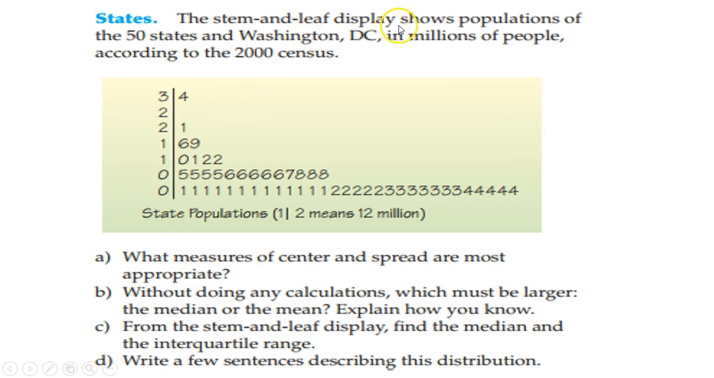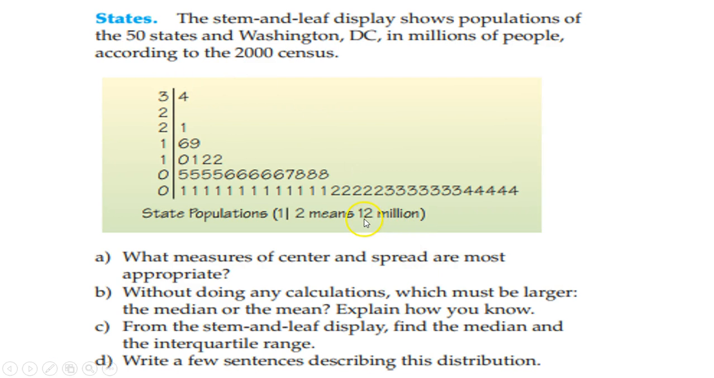The stem and leaf plot display shows populations of the 50 states and Washington, D.C. in millions of people according to the 2000 census. It looks like it's skewed to the right, because that's the higher end. So the measure of center most appropriate, because the data is skewed,